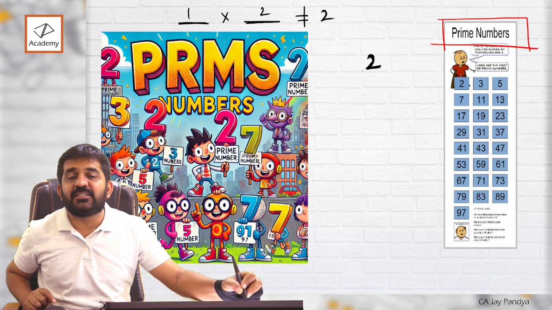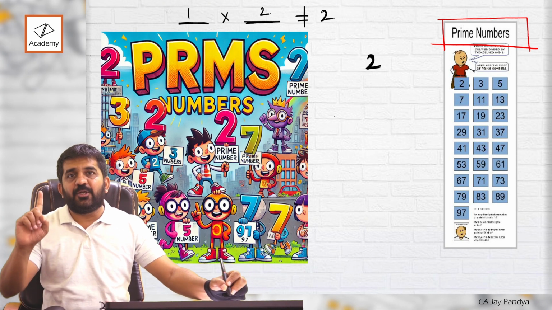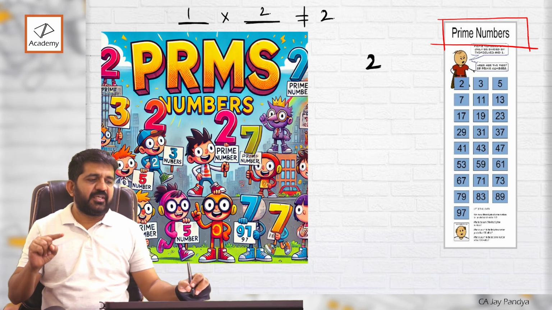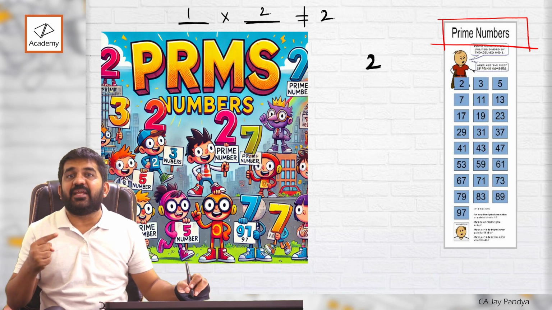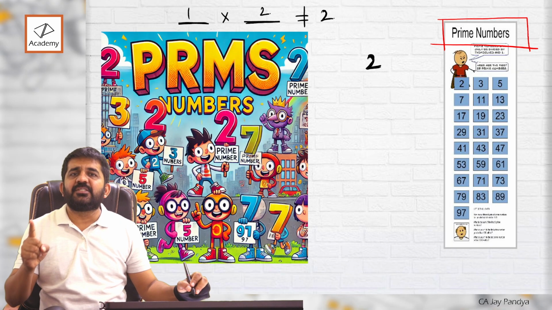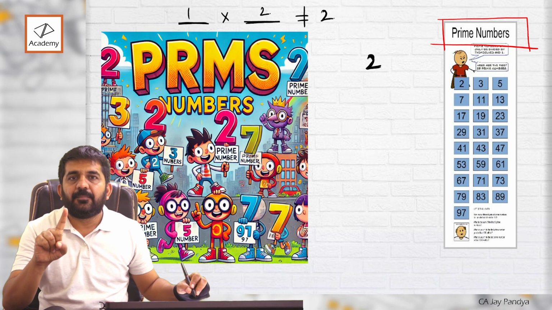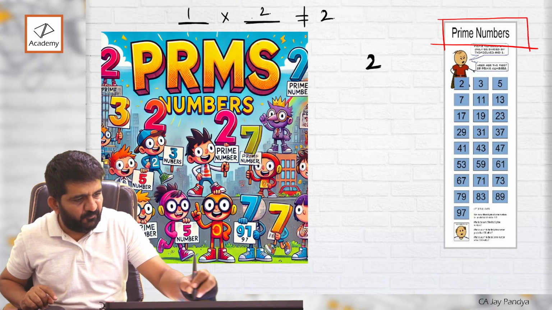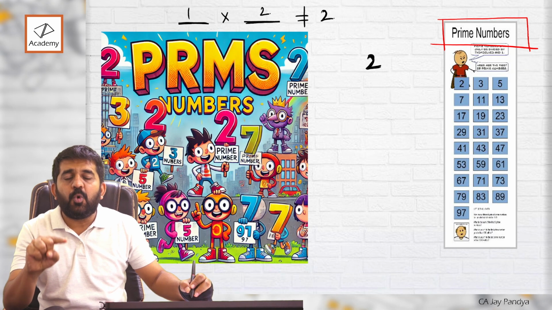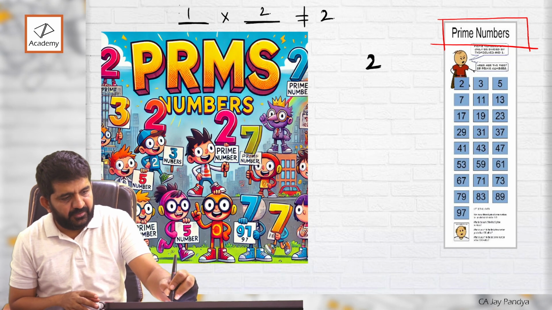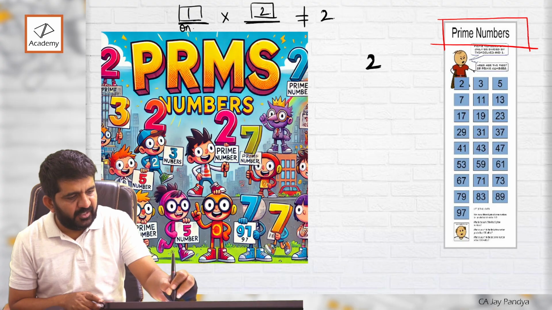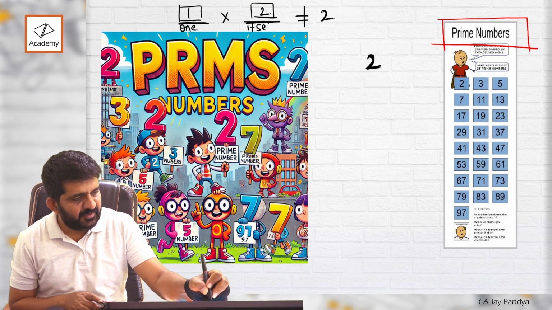Then sir, why is 2 a prime number? Try to understand, a number which can be multiplied only by itself and by 1 is a prime number. 1 2s are 2, except that what is the multiplier? 1 and itself.